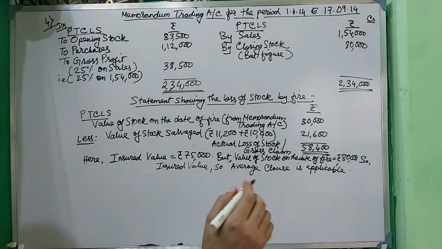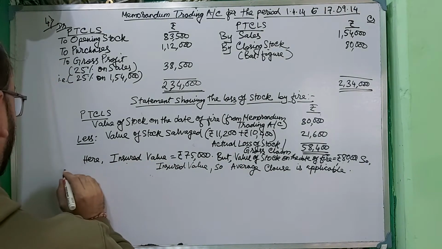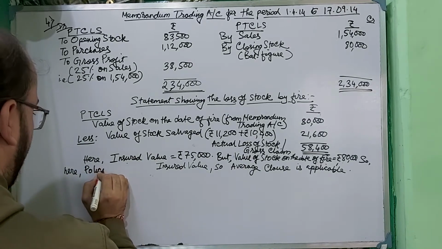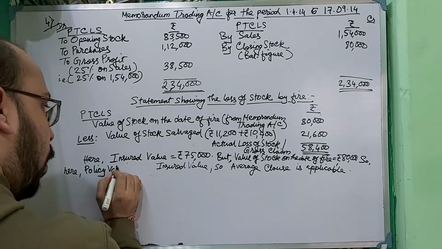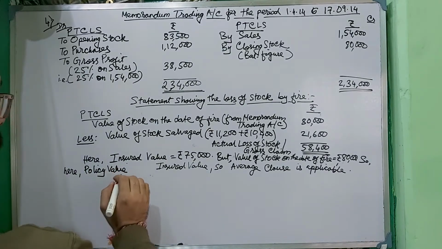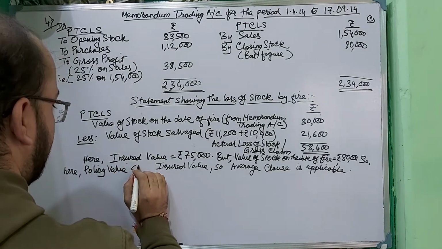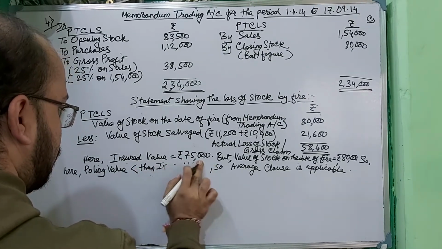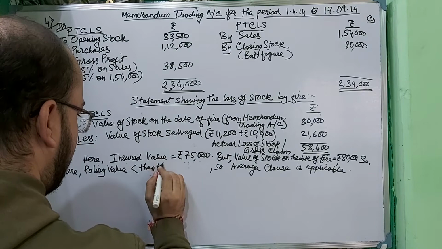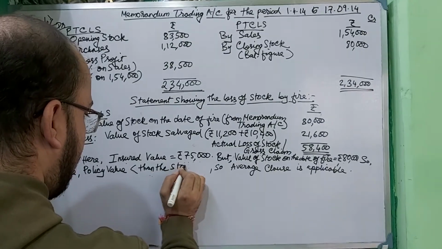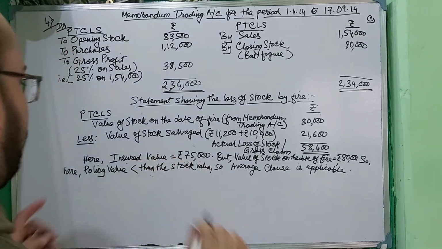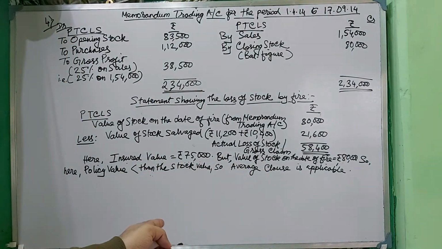So here the policy value is lesser than the stock value, so the average clause is applicable.